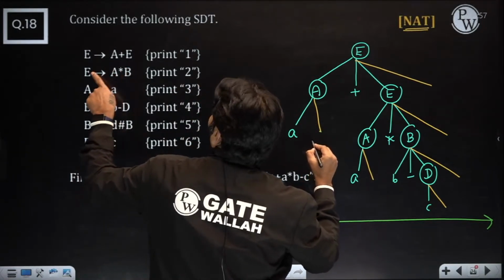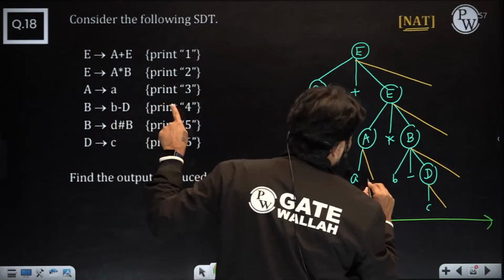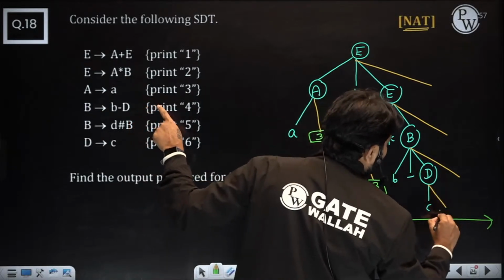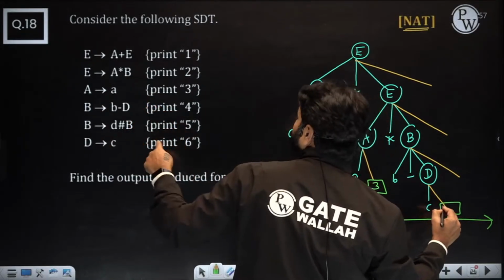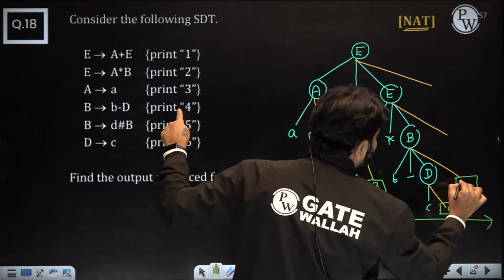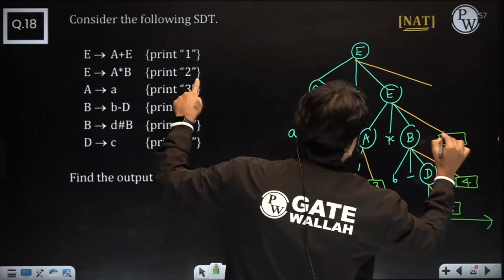What is that? A to A, you need to print 3. Here A derives A, 3 you need to print. And here D to C, print 6. Here B minus D is a print 4. And this one A star B, that's a print 2.